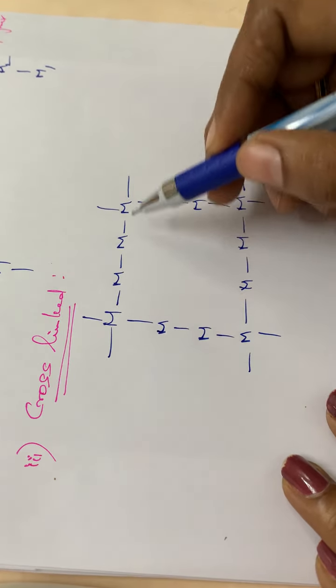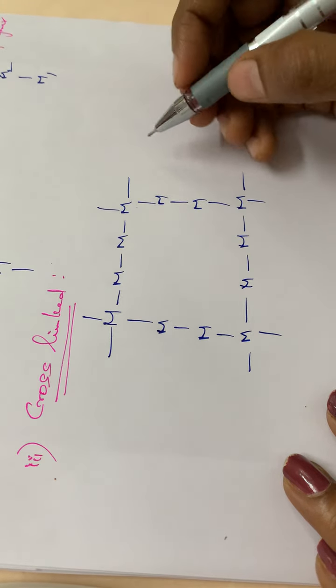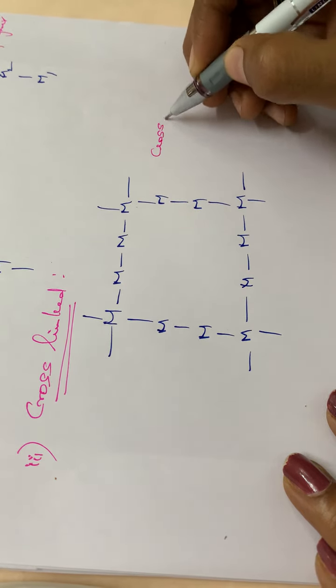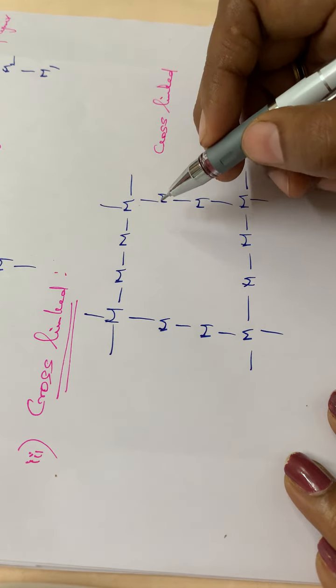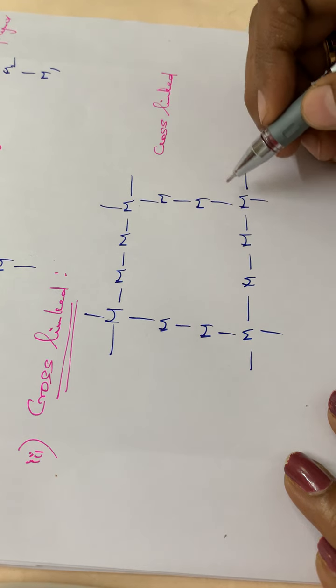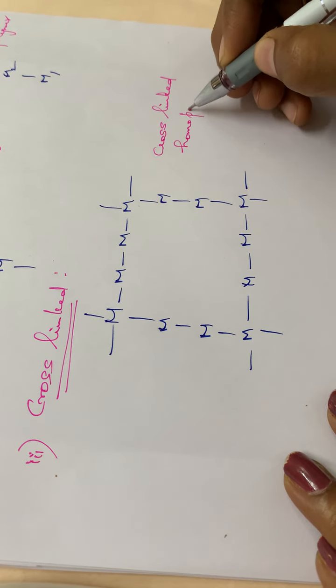So here these are interlinked, isn't it? The different monomer units are interlinked. So we can call it a cross-linked homopolymer, since all the repeating units are M. Cross-linked homopolymer.